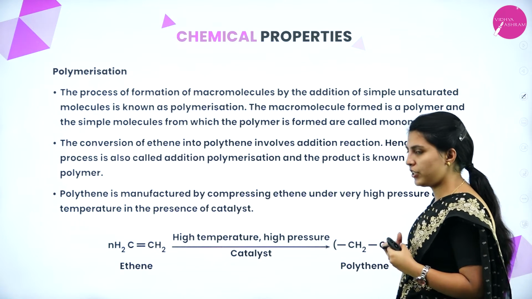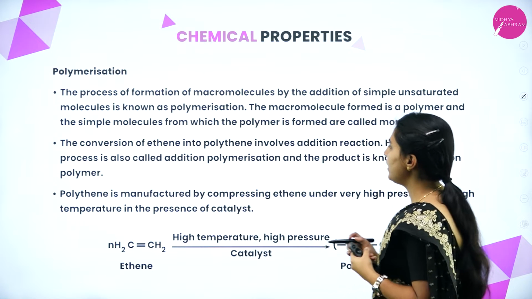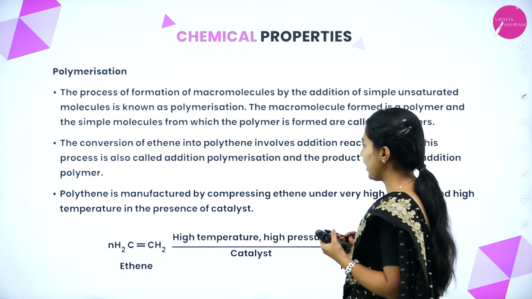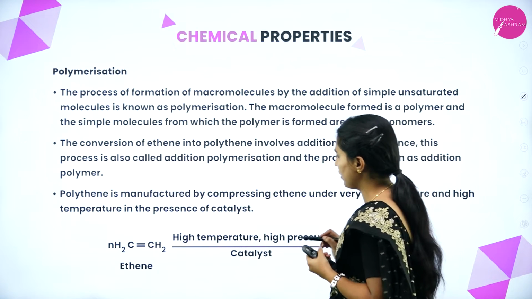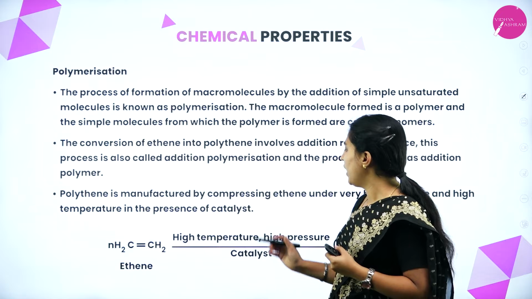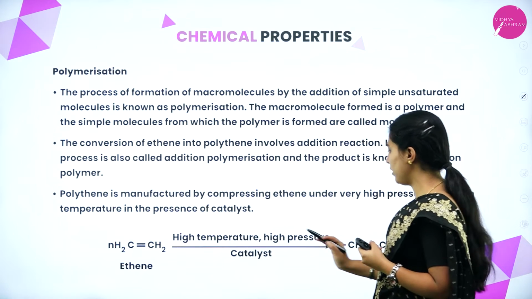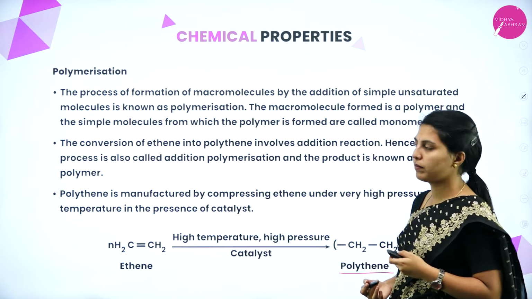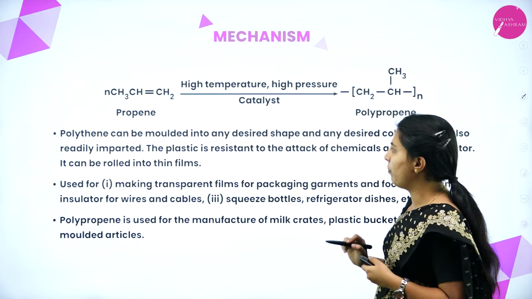That reaction is addition polymerization. Polythene is manufactured by compressing ethene under very high pressure and high temperature in the presence of catalyst. This is ethene. Yn means the number of monomers will be used under high temperature and high pressure in the presence of catalyst. Polyethene will be formed. Polypropene will be formed.